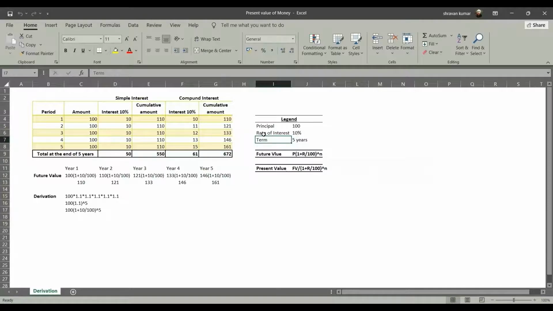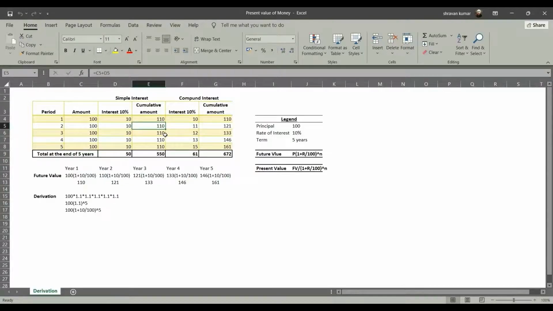As I discussed earlier, what happens with simple interest is the principal remains the same on which the interest is computed. For example, here 100 is the amount, interest is 10, and my cumulative amount at the end of year 1 is 110. Now in year 2, it's 100, and then interest is 10 rupees, and my cumulative amount is not 110, it is basically 120. So here there is a small error. So the cumulative amount is 120. Effectively the concept remains the same: my principal is still the same 100, yet my interest is computed at the rate of 10% on my base principal amount.